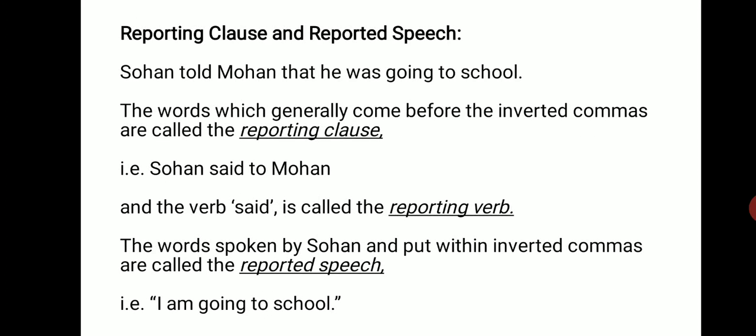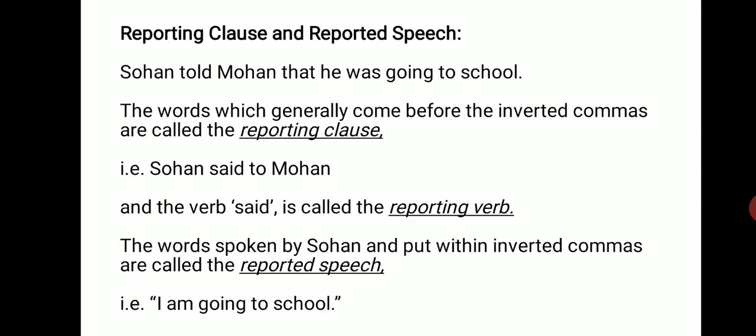Now, the direct speech has three parts. The sentence was, Sohan said to Mohan, "I am going to school." Now, see in this sentence, the words which generally come before the inverted commas are called the reporting clause. The words which come before the inverted commas were Sohan said to Mohan.